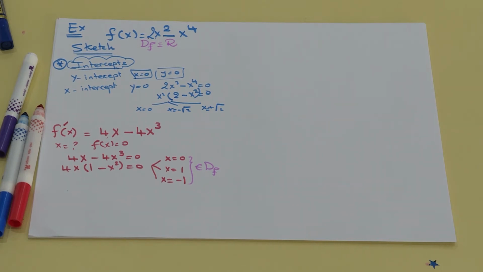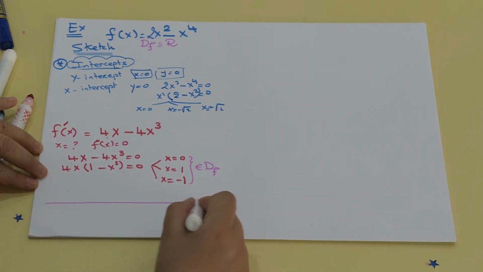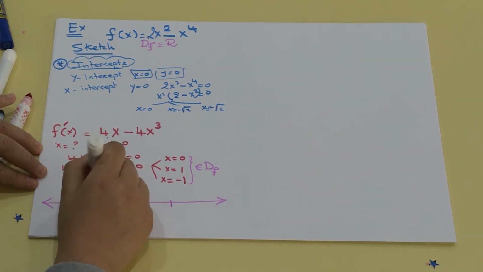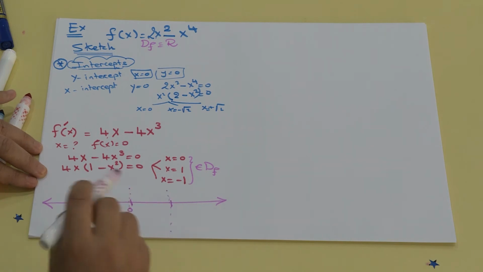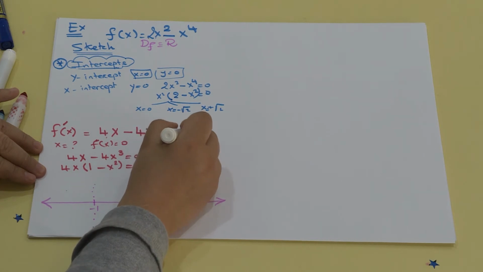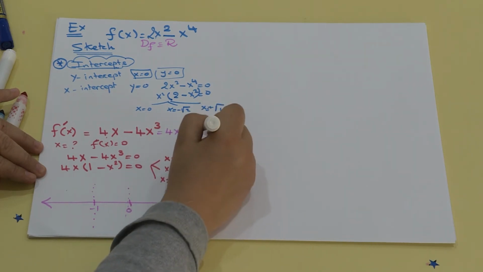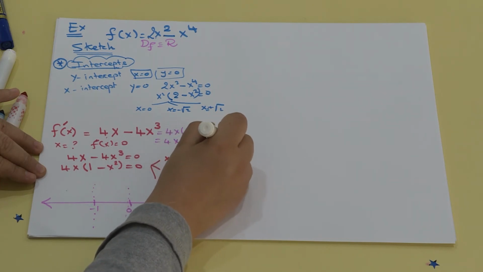Now, what should we do next? Yes, we should go to the real line. If I go to the real line, I will put 0, minus 1, and 1. And I will start studying the sign of the first derivative. We can see that the first derivative can be rewritten as 4x times (1 minus x squared). This is equal to 4x times (1 minus x) times (1 plus x).